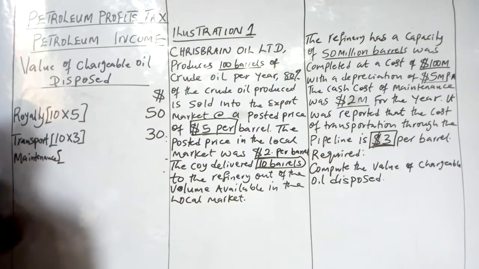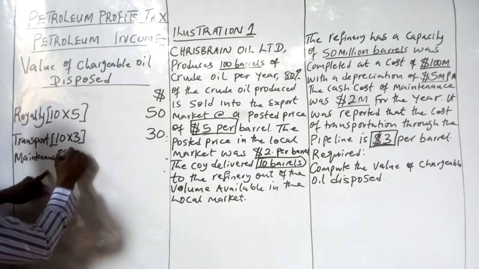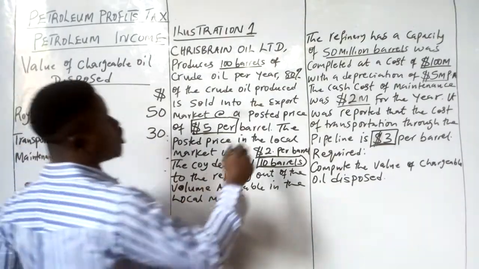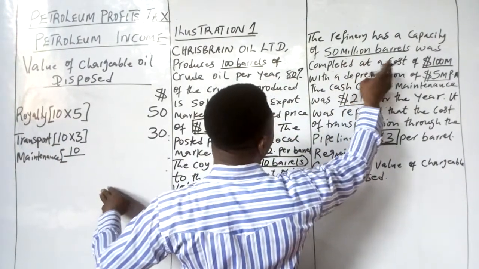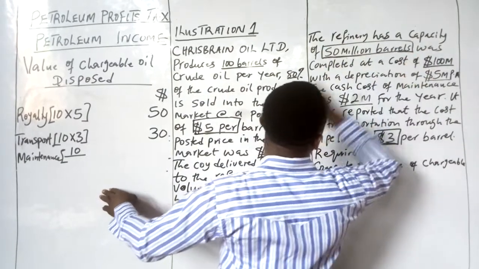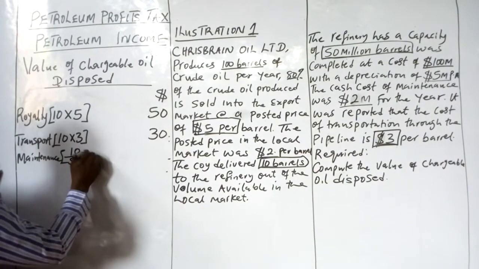For the maintenance, we're going to look at the volume delivered, which is the volume that passed through the pipeline. That is 10 barrels, all over the volume deliverable. They told us the refinery has a capacity of 50 million barrels, so divide by 50.